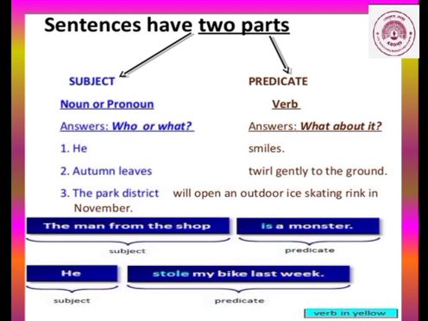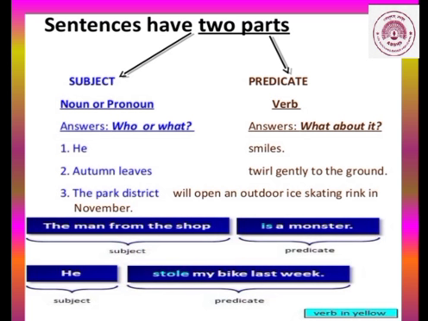Then, autumn leaves twirl gently to the ground. Who twirls? Autumn leaves. Then what do they do? They twirl gently to the ground. Then, the park district will open an outdoor ice skating rink in November. Now here, who is going to open an outdoor ice skating rink in November? The park district. So the park district is your subject and the remaining part is your predicate.